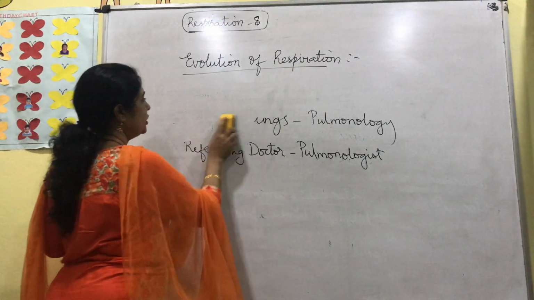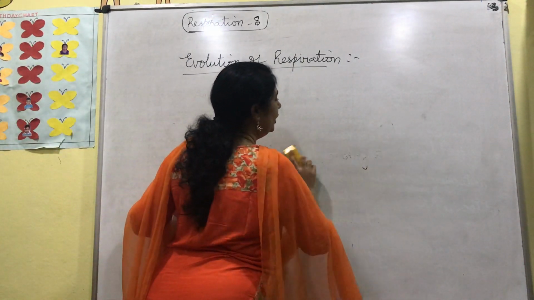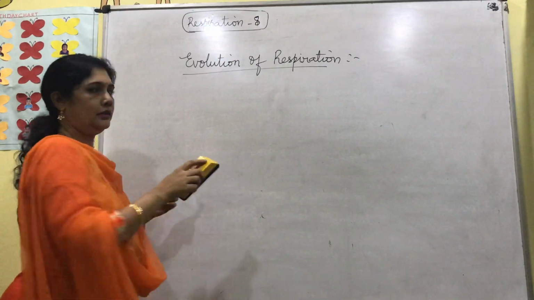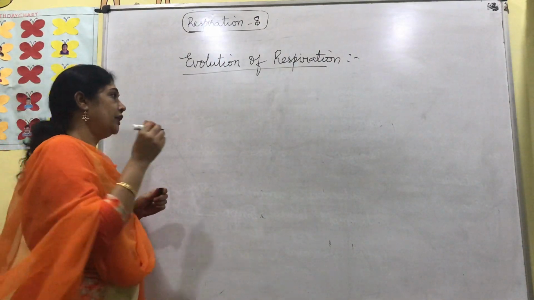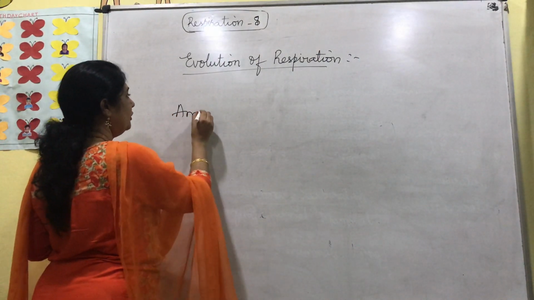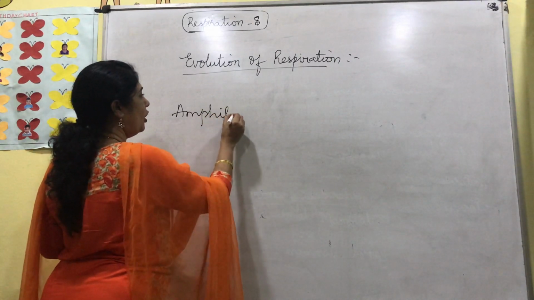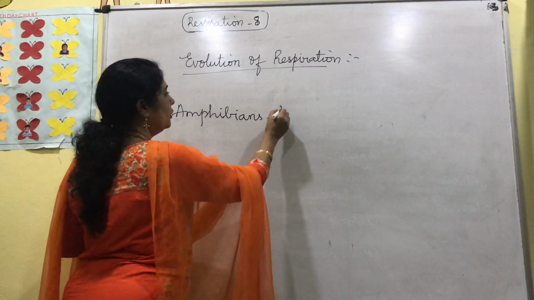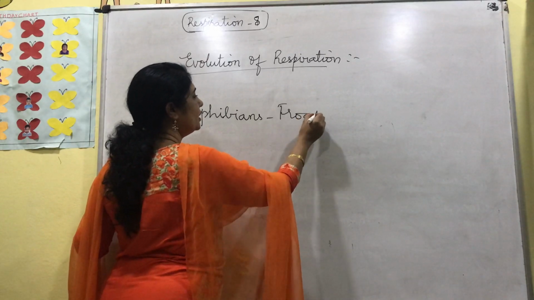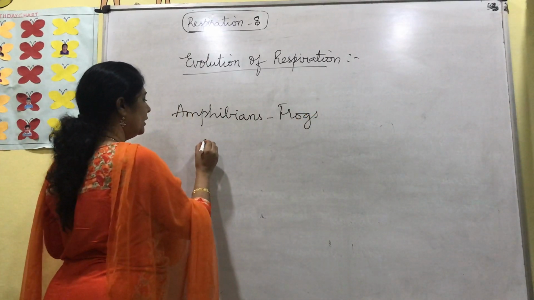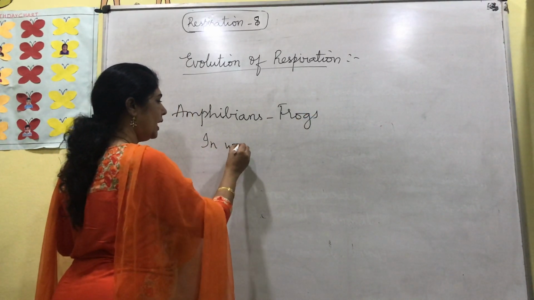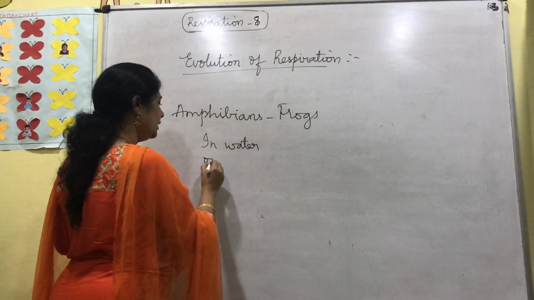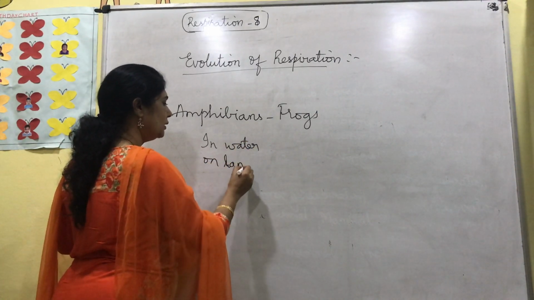So to continue with that session, children, into the organism, we were talking about amphibians. Amphibians, the frog is the main example. The frog has the characteristic feature of living in water as well as on land. So it can survive in water as well as on land.